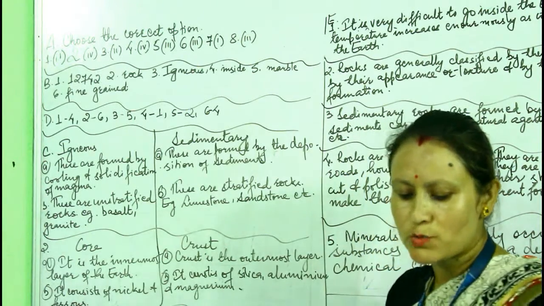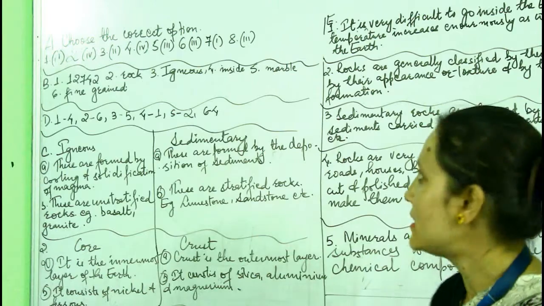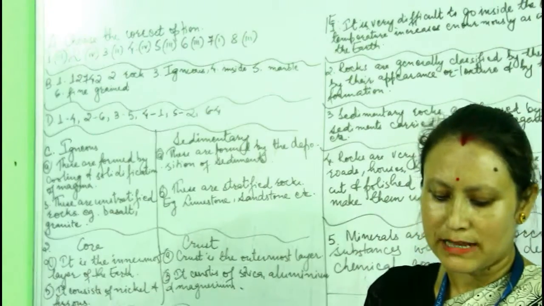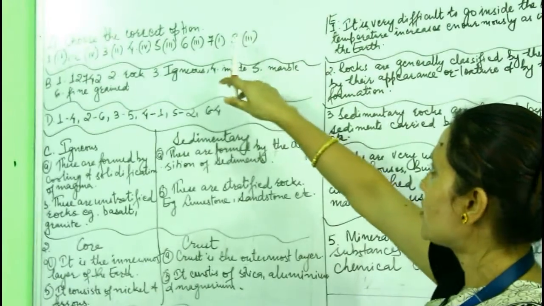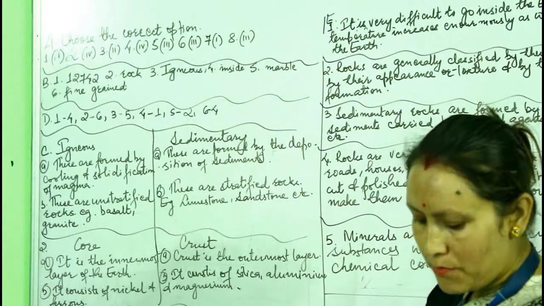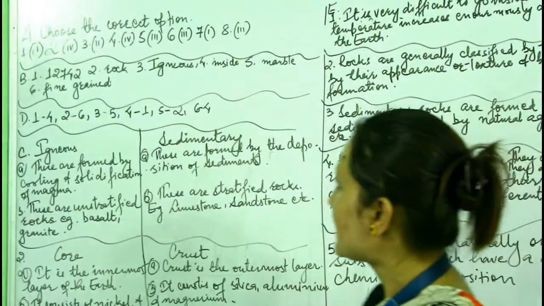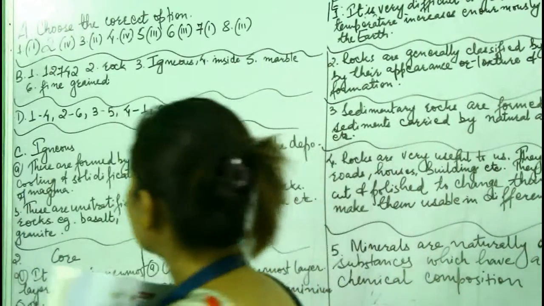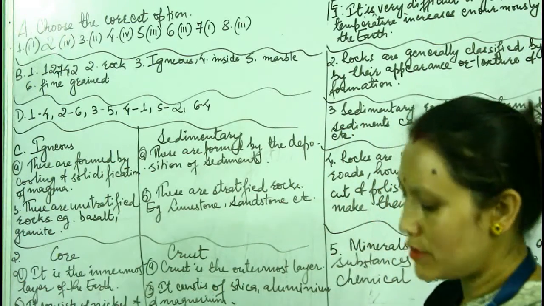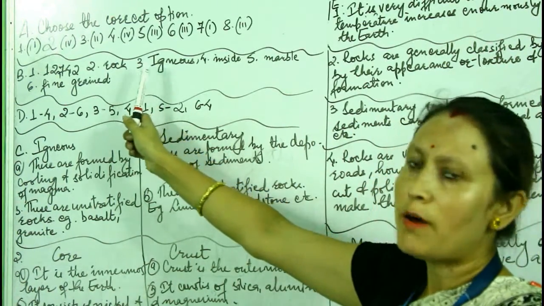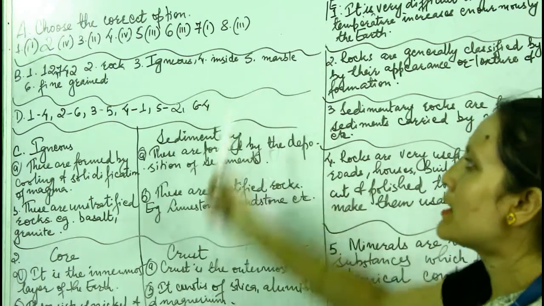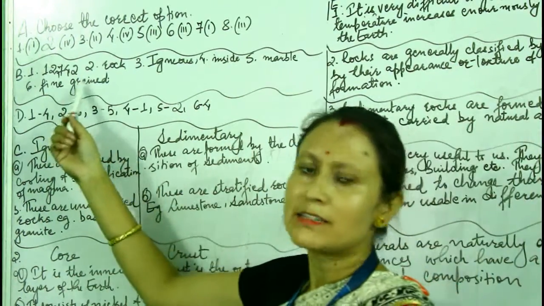Number 7, the rocks which are formed by cooling of magma are igneous, so option 1. And number 8, which type of rocks contain fossils and plant remains? That is sedimentary rock. Fossils are found in sedimentary rock, so number 8 is option 3. Exercise B, fill in the blanks. The first one is 12,742. Number 2, rock. Number 3, igneous. Number 4, inside. Number 5, marble. Number 6, fine grained.